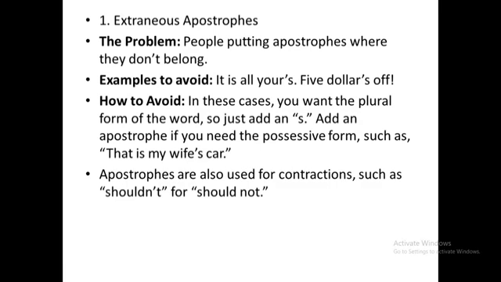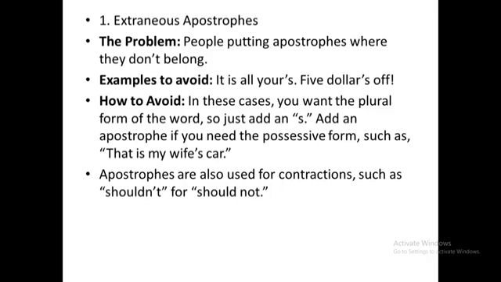In these cases, you want the plural form of the word, so just add an s. Add an apostrophe if you need the possessive form, such as that is my wife's car. So in wife's car, the apostrophe says something about property. This is how you deal with the extraneous apostrophe.